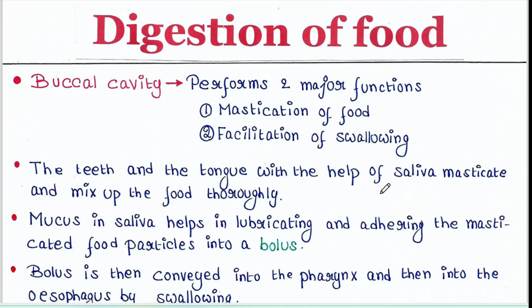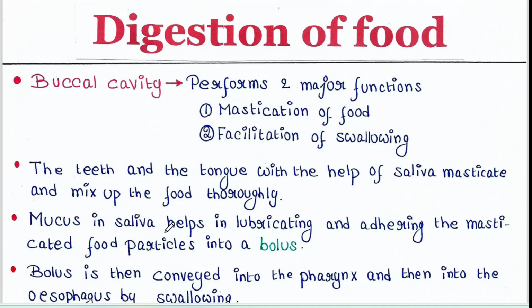With the help of saliva, our teeth and tongue help in this mastication process. So the teeth and the tongue with the help of saliva masticate and mix up the food thoroughly.